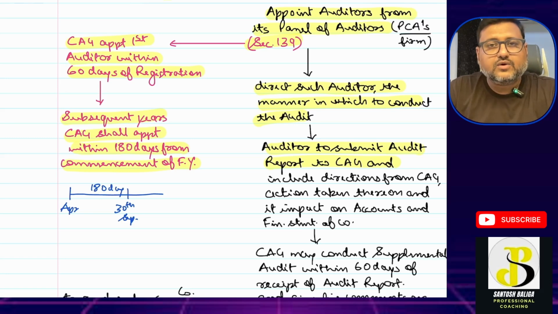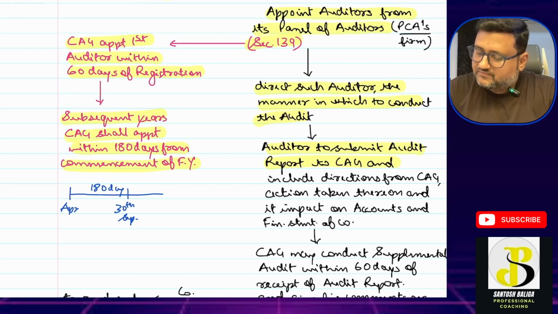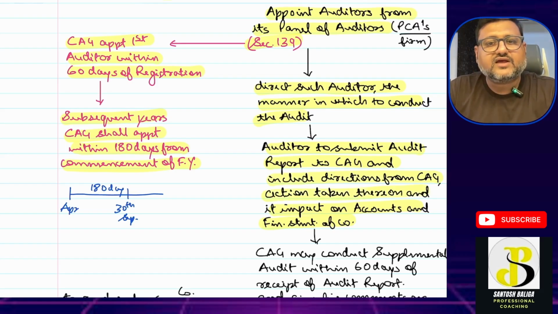The report shall include any directions given by the CAG, the action taken thereon, and their impact on the accounts and financial statement of the company.